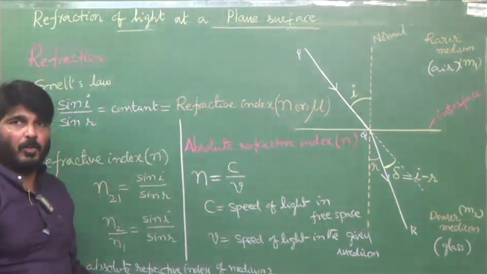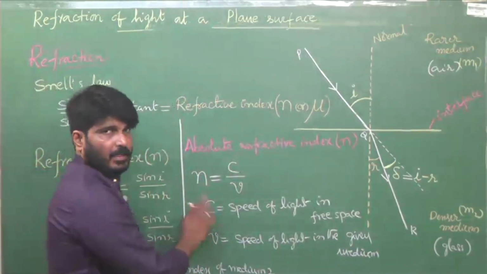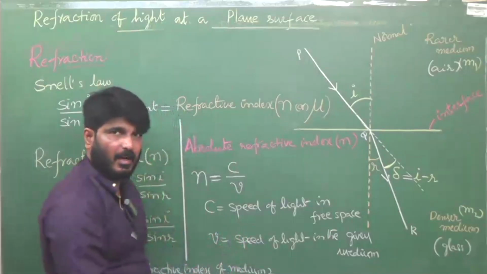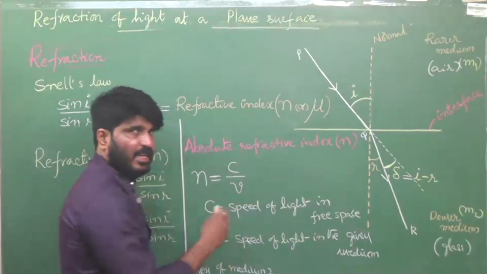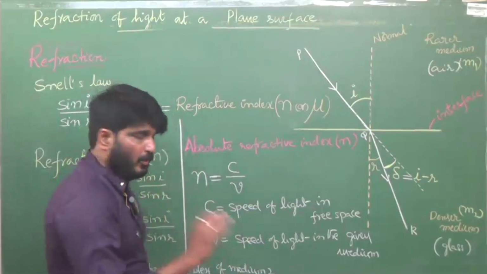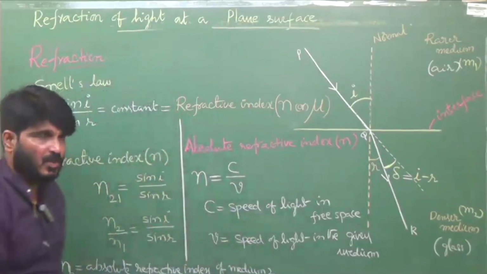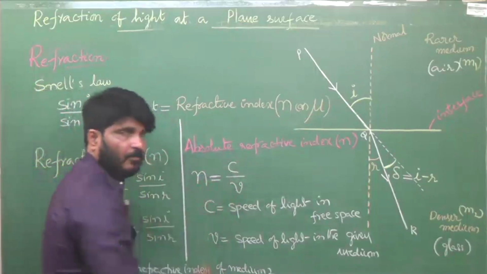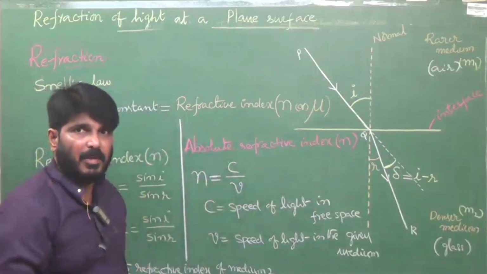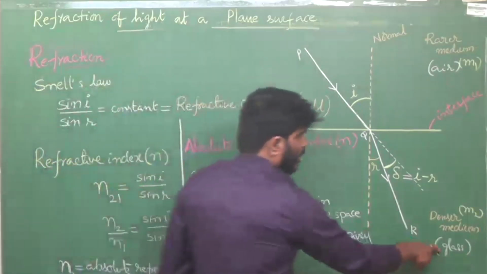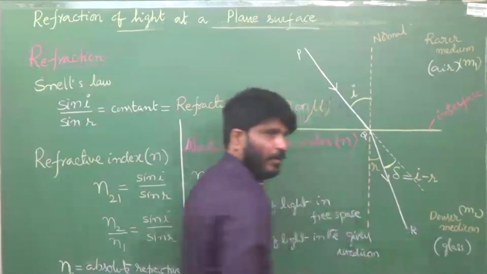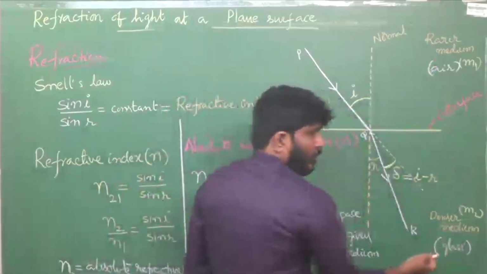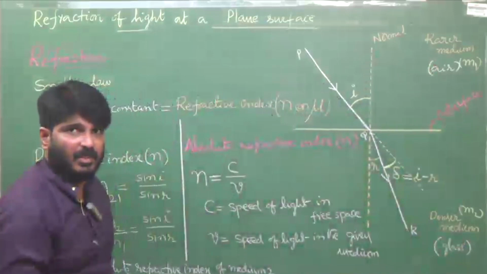I hope you all know C is the maximum value. Speed of light cannot be greater than this value in any medium, so V should be less than C. That's why C is always greater than V. It may be equal to C. For example, if here vacuum, here air, then in vacuum and air light travels with the same speed.